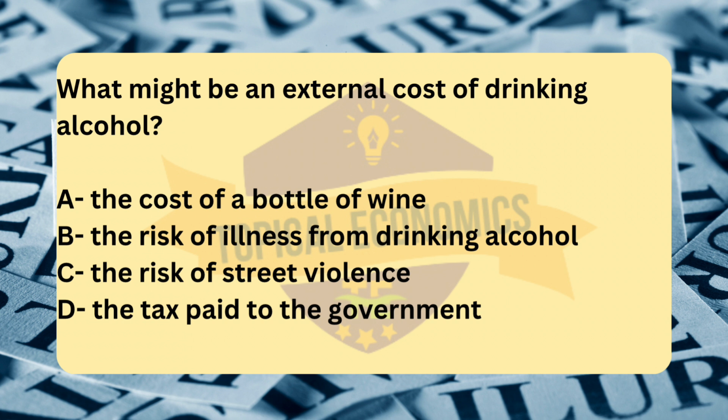Next, option B. The risk of illness from drinking alcohol is also a private cost to the drinker. If a person drinks alcohol, they may suffer from health issues such as liver disease or addiction. However, this is not an external cost because the health risk affects the drinker, not third parties. Lastly, option D. The tax paid to the government. The tax paid on alcohol is a government revenue that is part of the private cost of consuming alcohol. The tax might help address some of the negative externalities, e.g., through funding public health initiatives, but the tax itself is not an external cost, it is a policy tool used by the government.